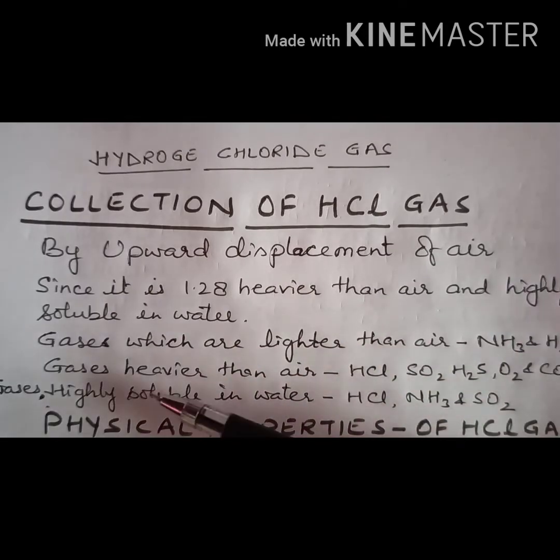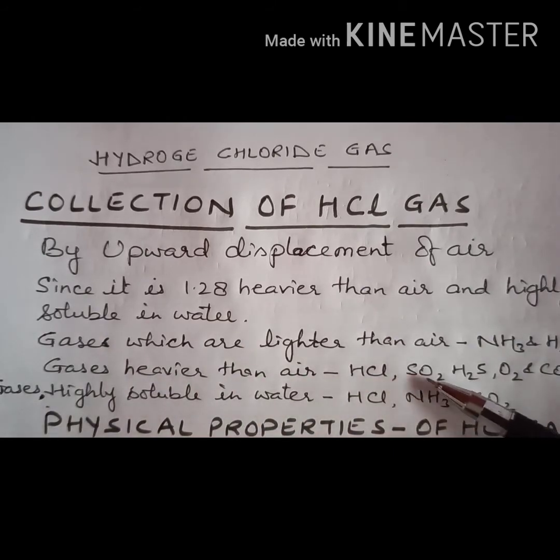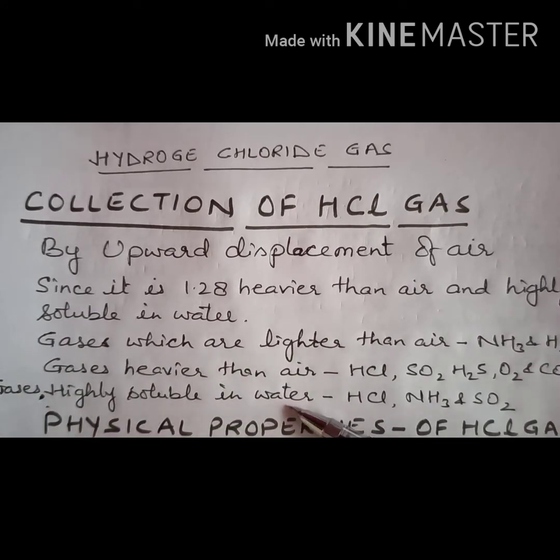Now, you should know that gases which are lighter than air are NH3, ammonia and hydrogen gas. Gases heavier than air are HCl, sulfur dioxide, hydrogen sulfide, oxygen and carbon dioxide. Gases which are highly soluble in water are hydrogen chloride, ammonia and sulfur dioxide. Now a question may ask, name two gases which are highly soluble in water. These are hydrogen chloride gas and ammonia gas. One more is sulfur dioxide.